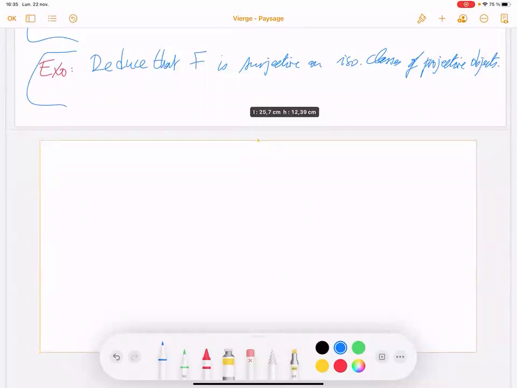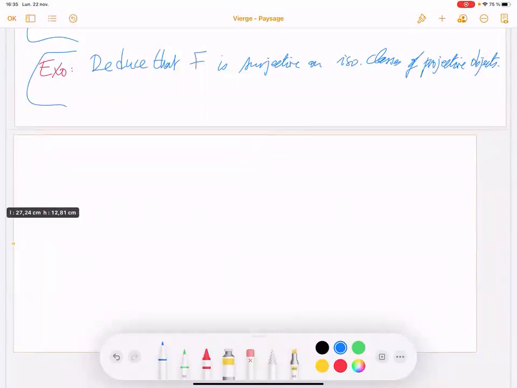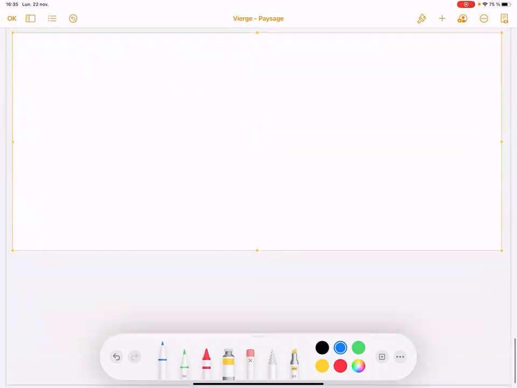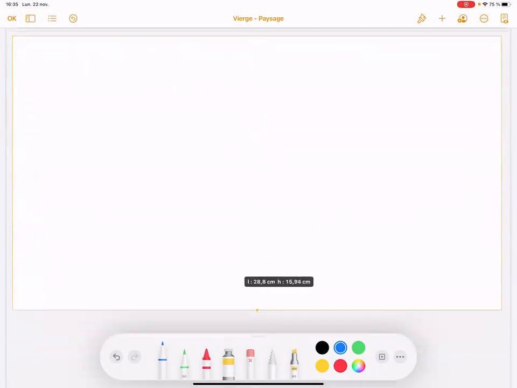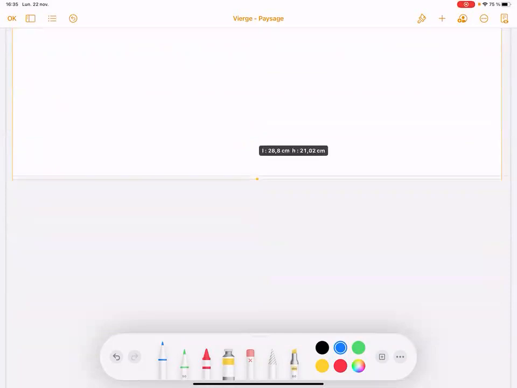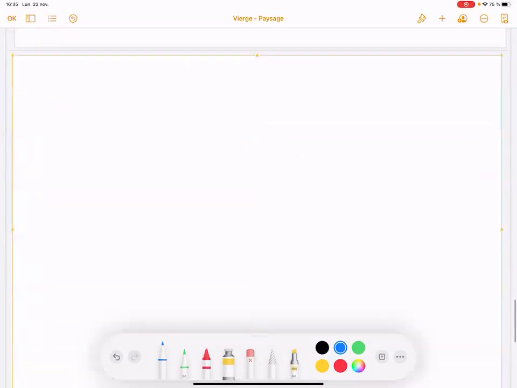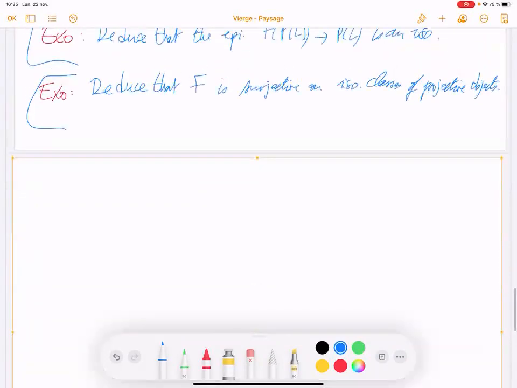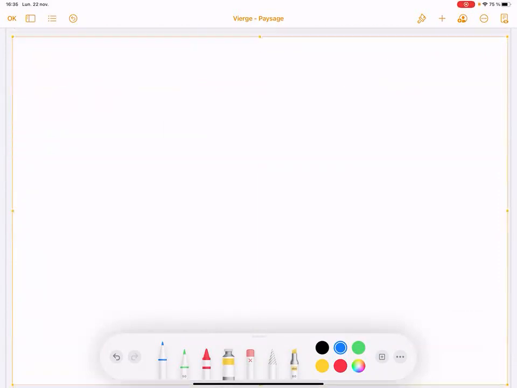So we have that. So then it's okay for the projective objects. What we want to prove is okay for the projective objects, and for F it's okay for the simple objects.